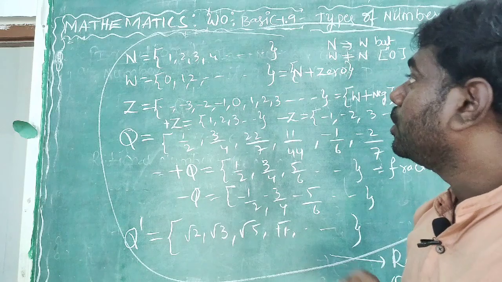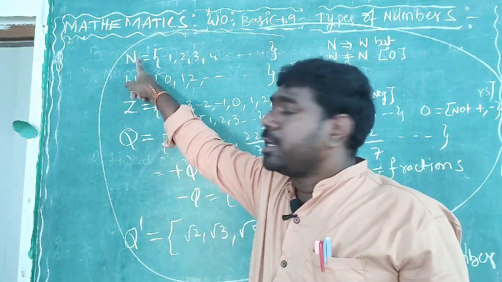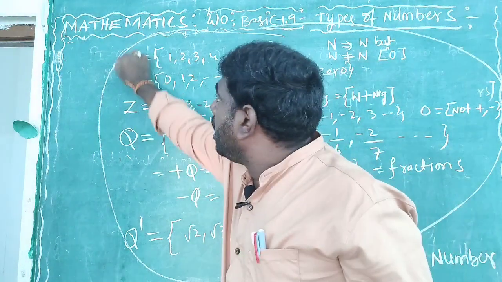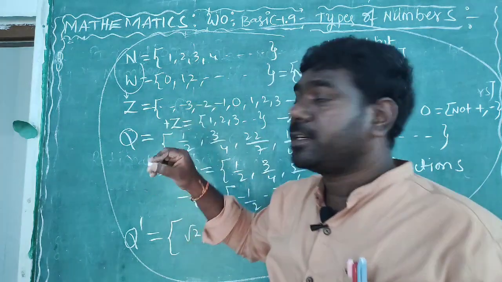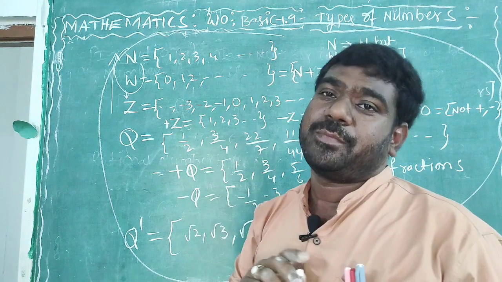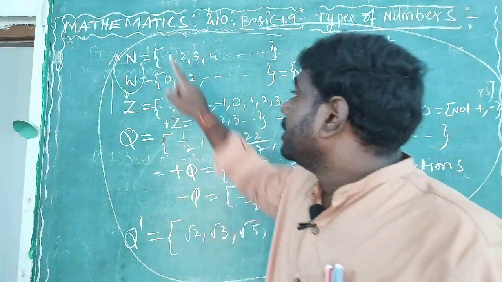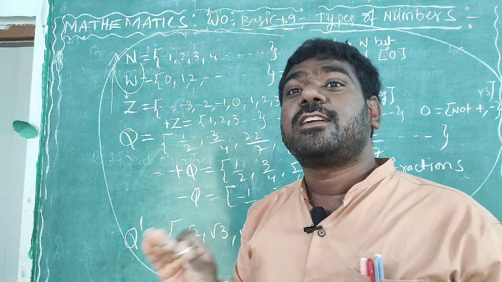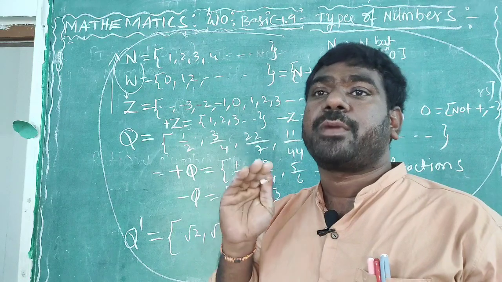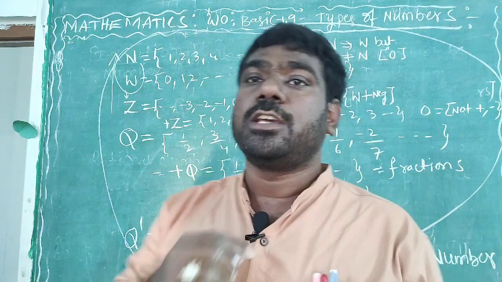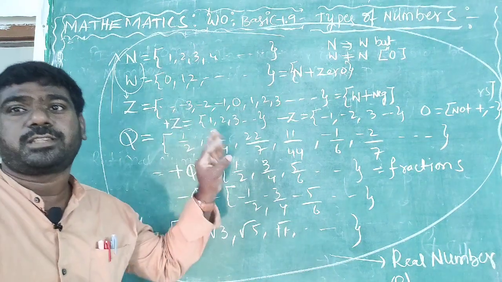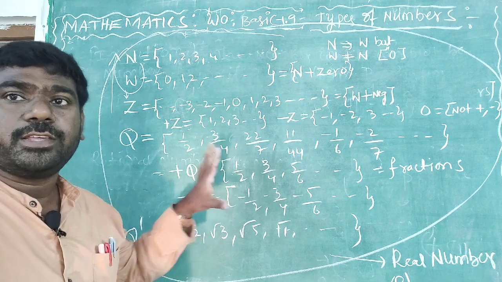Next, see, all natural numbers and whole numbers are integers. These two are integers, but integers are not whole numbers and natural numbers. The reason is that whole numbers and natural numbers do not contain negative numbers. These are very important properties. Many children get confused here. No need to get confused, just understand the concept and remember, it is very easy.